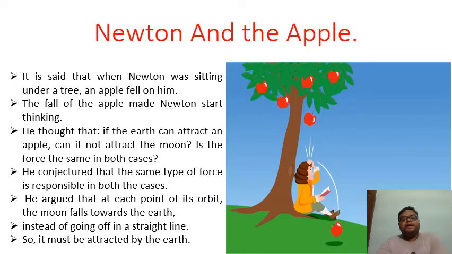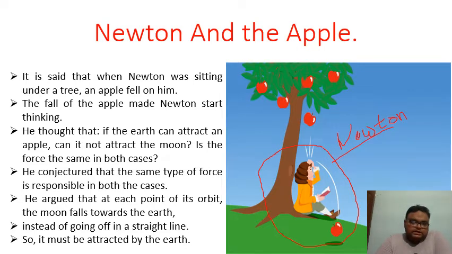So now students, you might have heard about one person and the name of that person is Newton, Charles Newton. Okay, so I will write it here. Right, Newton. So this Newton, he was one day sitting in the shade of a tree, right? And then suddenly this apple came and fell on his head. So it is said that when Newton was sitting under a tree, an apple fell on him, right?